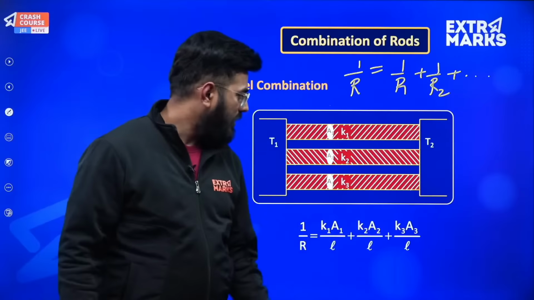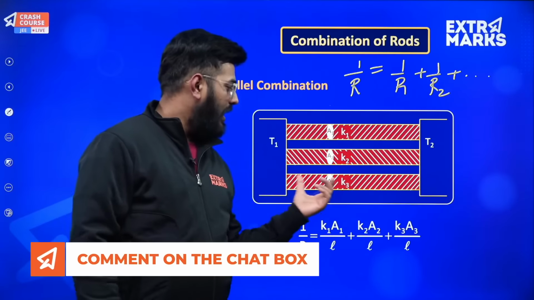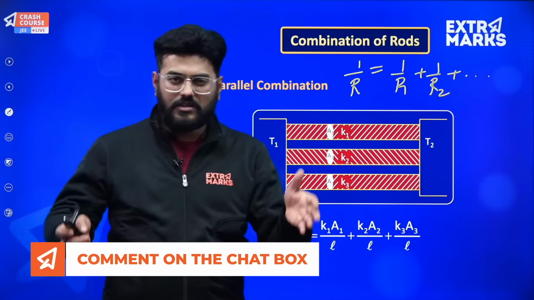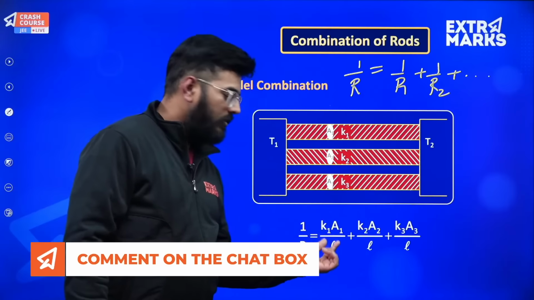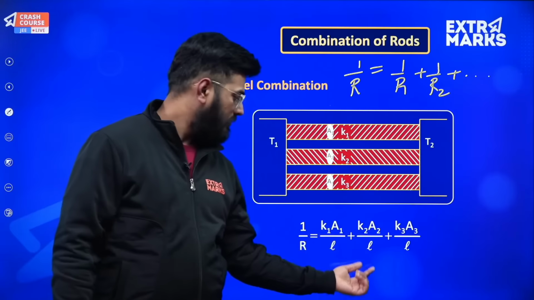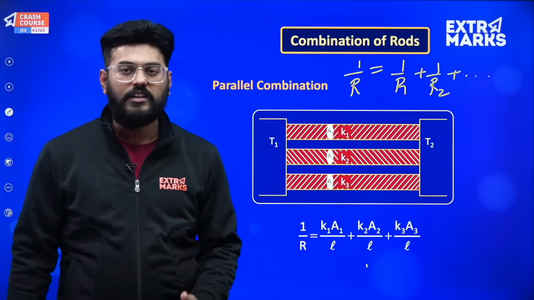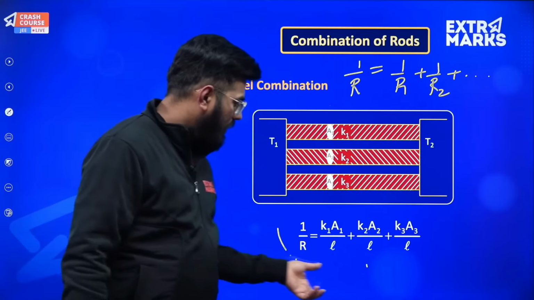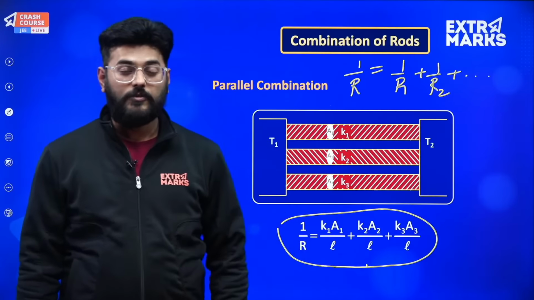So as in the case over here as well, suppose we have 3 different conductors of area A1, A2, A3, and obviously since they are placed between 2 rigid supports, their length will be same. So 1 upon R1 will be equal to L upon K1 into A1, R2 will be L upon K2 into A2, and over here it will be L upon K3 into A3. Okay, and this will give you the value of 1 upon R, that is the value of effective resistance.